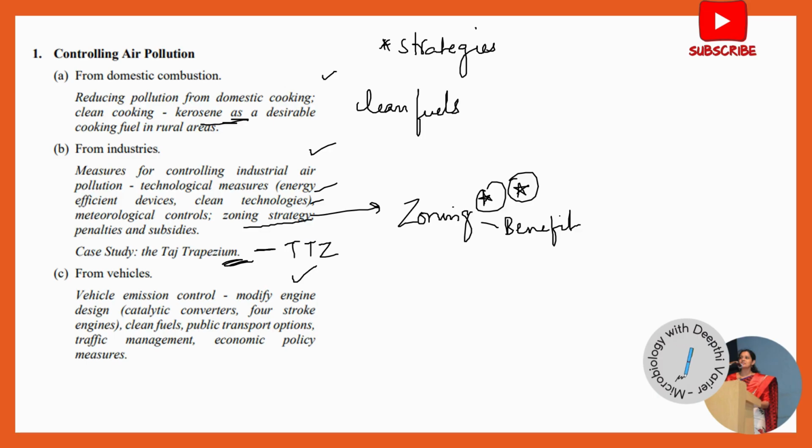That is also correct. So you need to know mainly the zoning strategy and the Taj trapezium zone, along with the names of a few control strategies for controlling air pollution from industries.